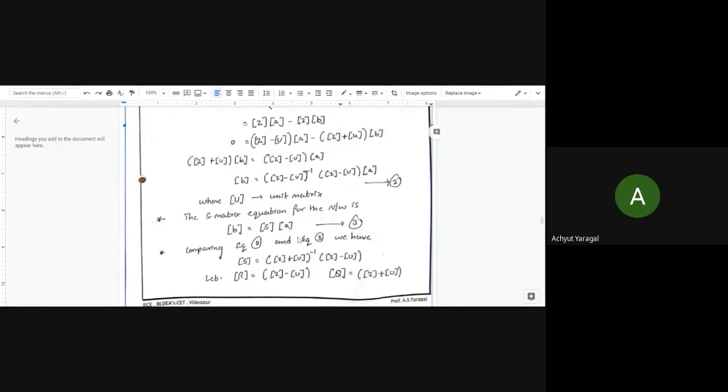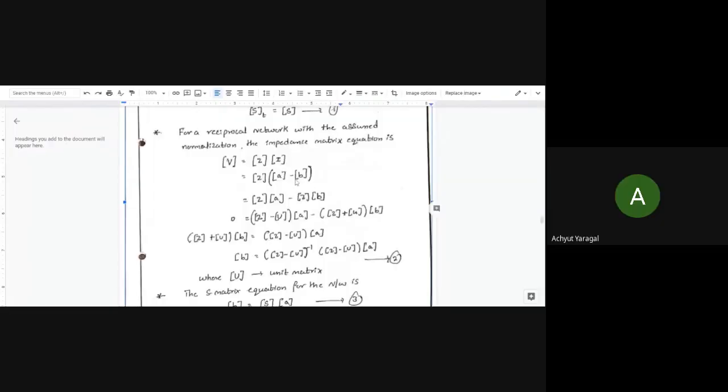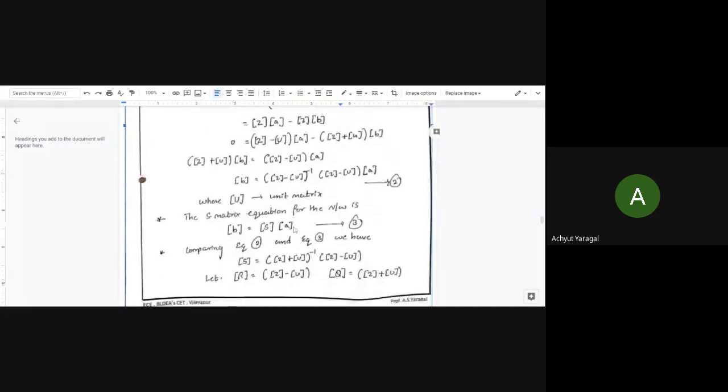We have to consider V is equal to 0, and total current I is equal to A minus B, that is nothing but the incident minus the reflected components. Then we have to subtract and add with the unitary matrix. This is for proving the particular property. So this particular equation number 2 is in the standard format.